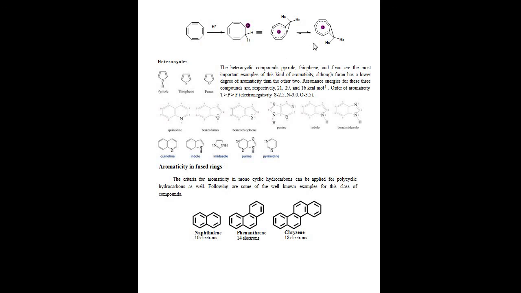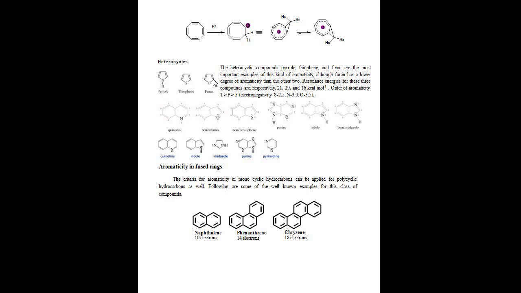Next one, heterocyclic. So these are the normal cyclic compounds. These are the heterocyclic aromatic compounds: pyrrole, thiophene, furan, quinoline, purine, indole. In all these compounds delocalization is possible.